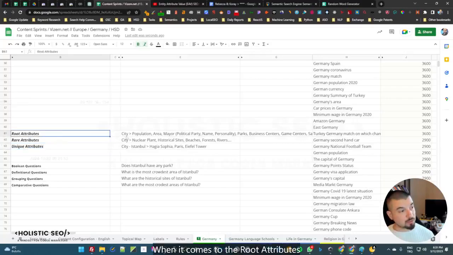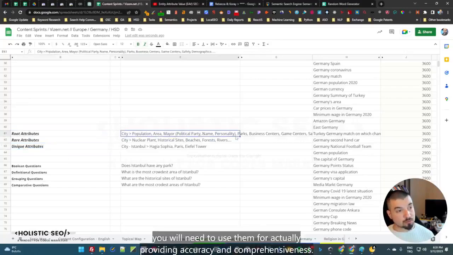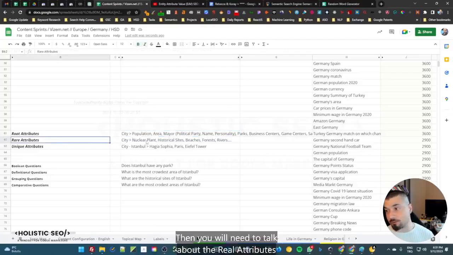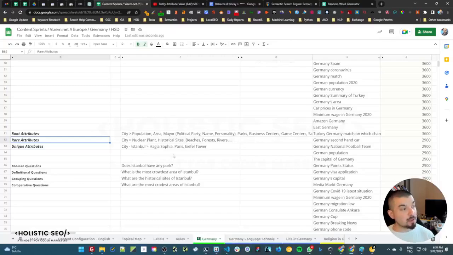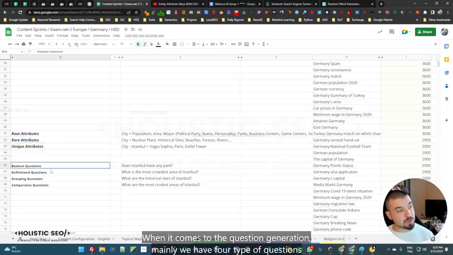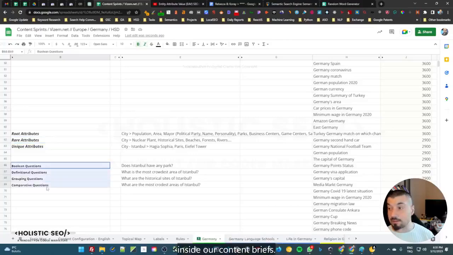When it comes to the root attributes, you will need to use them for providing accuracy and comprehensiveness. Then you will need to talk about the rare attributes for qualifying and signifying that entity in a better way. When it comes to the question generation, mainly we have 4 types of questions inside our content briefs.